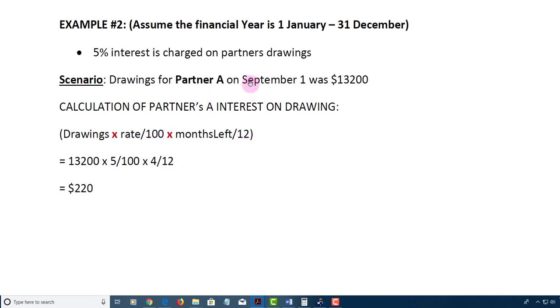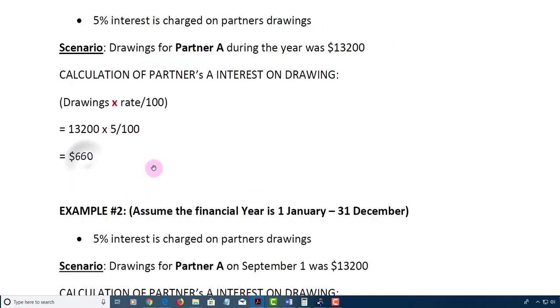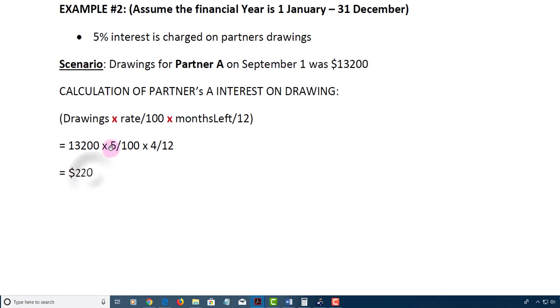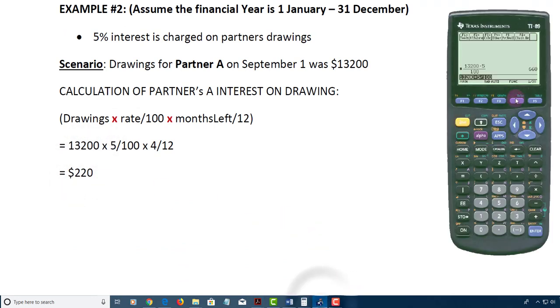When I say the months left, because it's the 1st of September and the year ends in December, we count the whole of September, that's 1 month, then October, another month, then November and December. That would be 4 months out of the full 12 months in the year. So we would multiply by 4 over 12, and instead of getting 660 as in the first example, we'd now end up with 220. So we just multiply by 4 over 12.